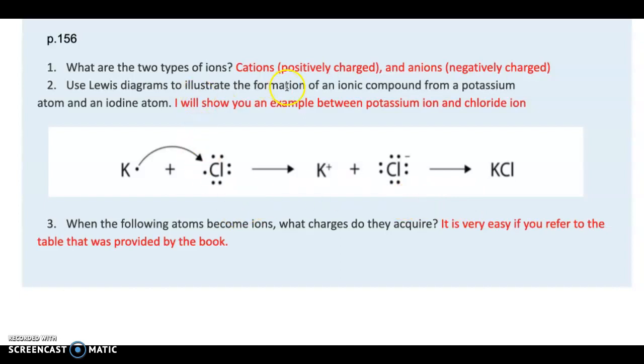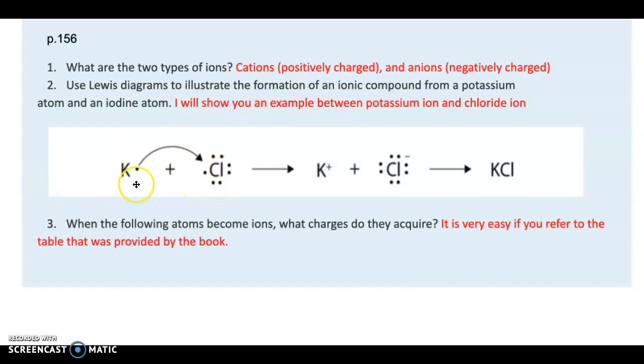So I know that the question is asking about potassium and iodine. I gave you something different: potassium and chlorine. Chlorine and iodine are located in the same column. Therefore, they have the same chemical characteristics and they will react the same.